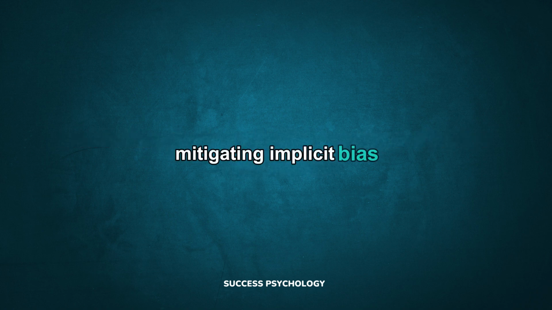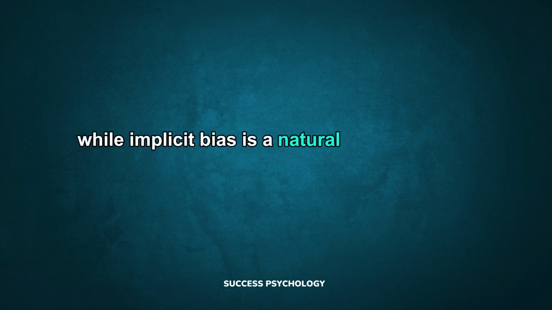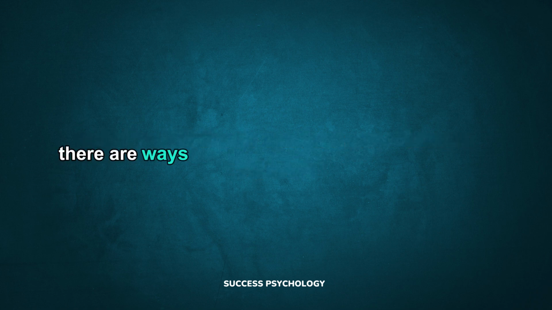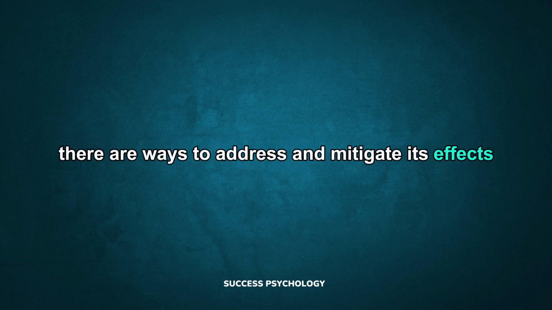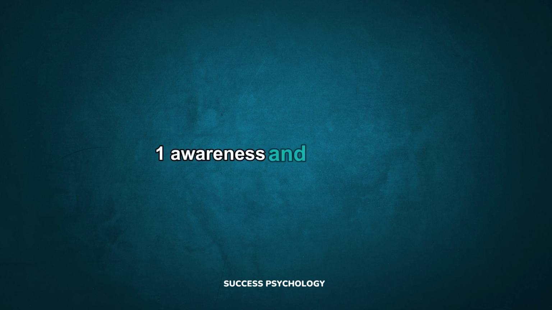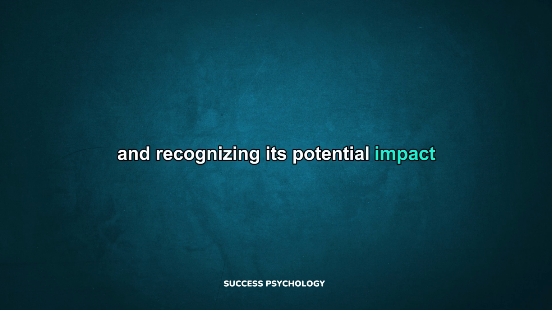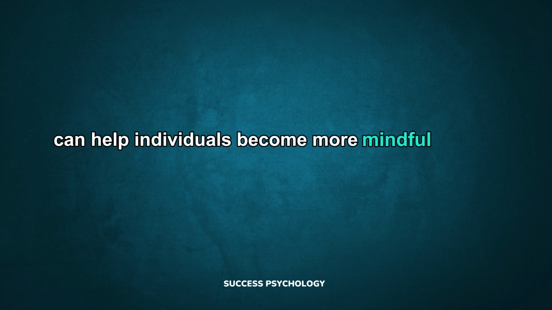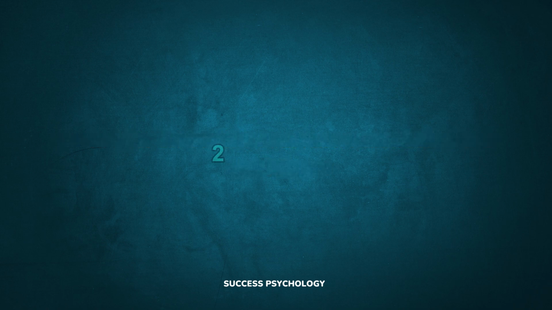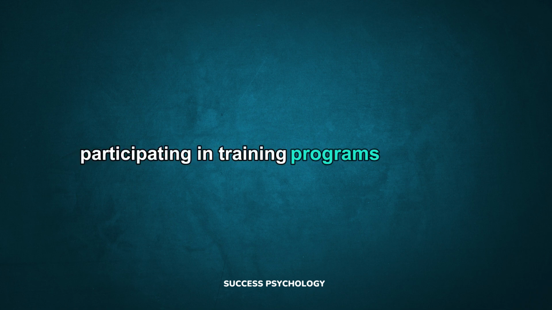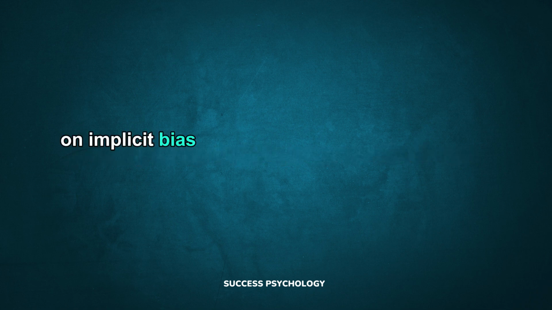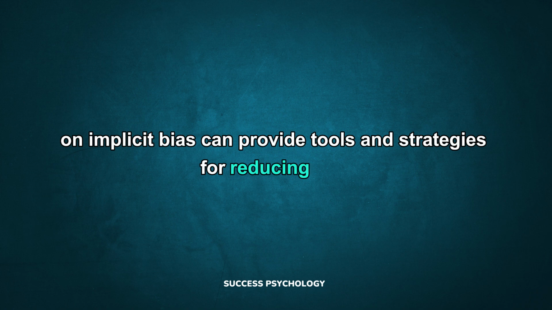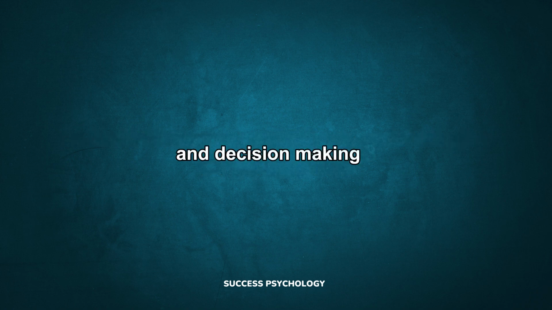Mitigating implicit bias. While implicit bias is a natural part of human cognition, there are ways to address and mitigate its effects. 1. Awareness and education. Learning about implicit bias and recognizing its potential impact can help individuals become more mindful of their own biases. 2. Bias training. Participating in training programs that focus on implicit bias can provide tools and strategies for reducing bias in decision making. 3. Reflective practices.